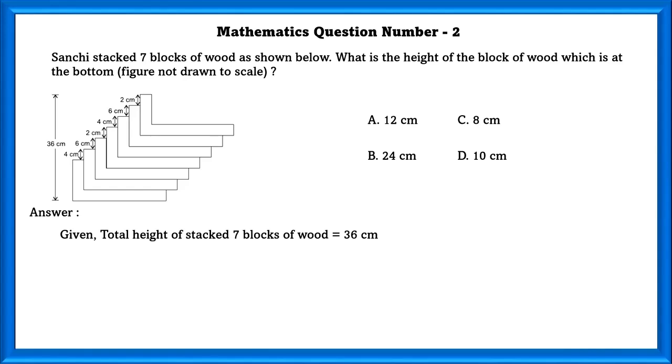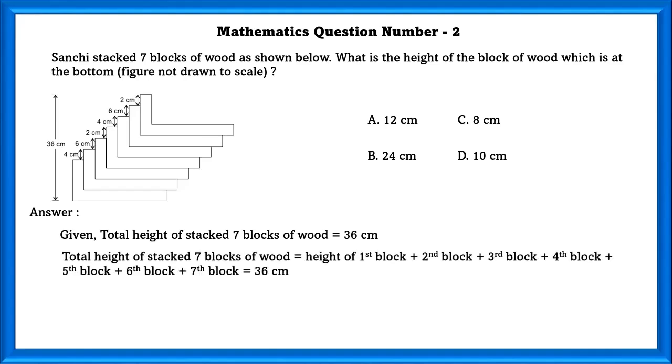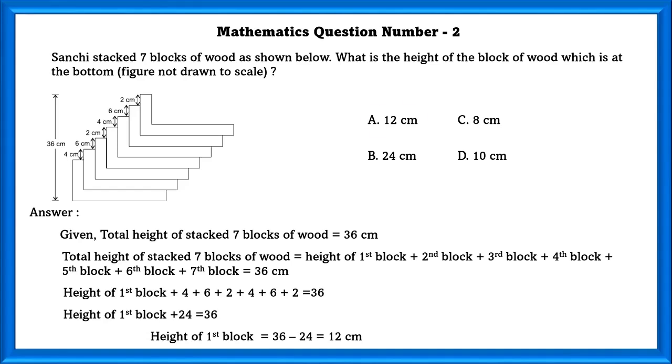Given total height of stack of 7 blocks of wood is equal to 36 centimeter. Total height of stack of 7 blocks of wood is equal to height of first block, second block, third block, fourth block, fifth block, sixth block, seventh block, which is equal to 36 centimeter. Height of first block plus 4 plus 6 plus 2 plus 4 plus 6 plus 2 is equal to 36 centimeter. Height of first block is equal to 12 centimeter.